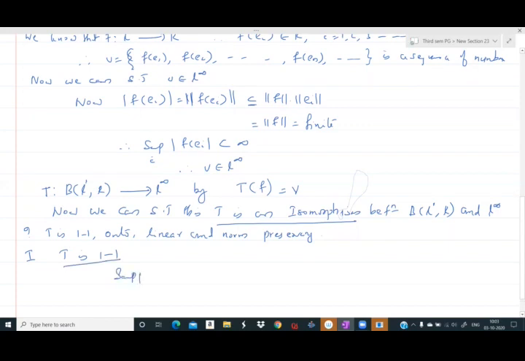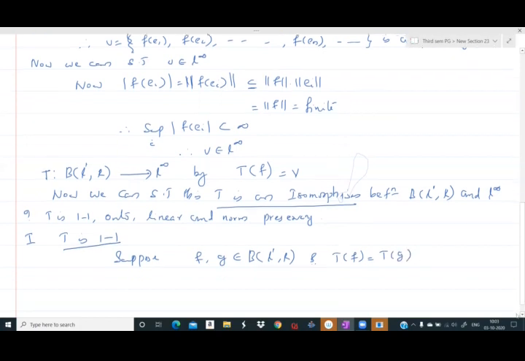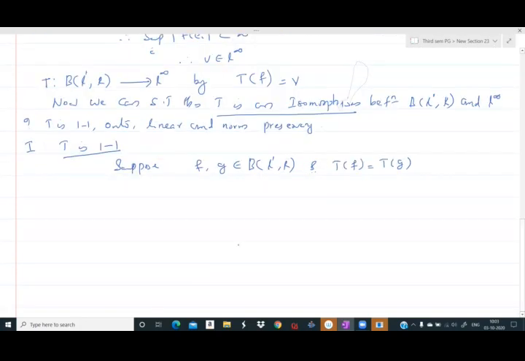Suppose f and g belong to BL1R such that T of f is equal to T of g. So by definition, T of f is equal to V, and we know that the members of the sequence V are f(e1), f(e2), etc., f(en). So that is the definition of T of f.